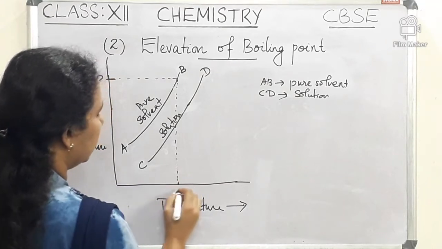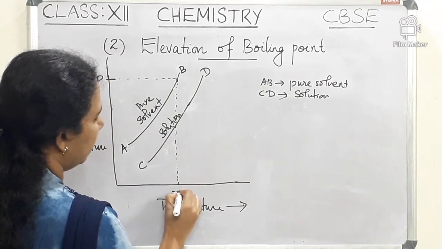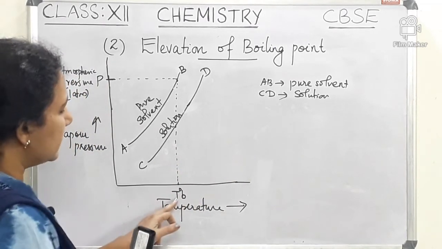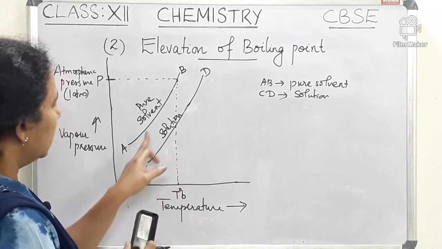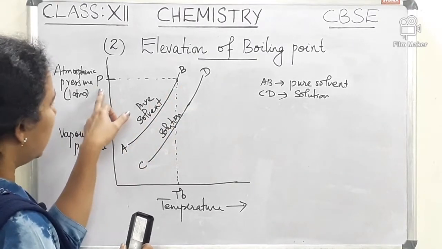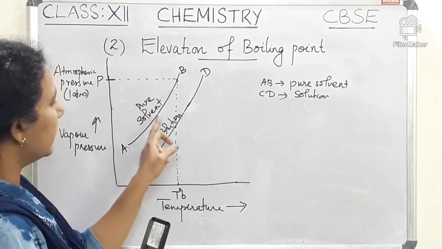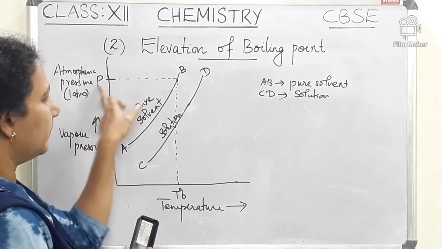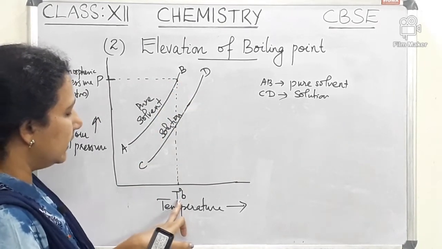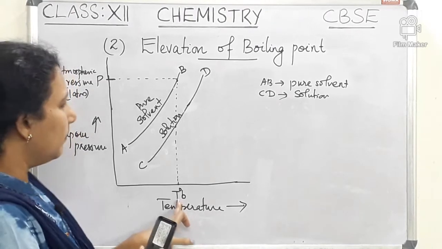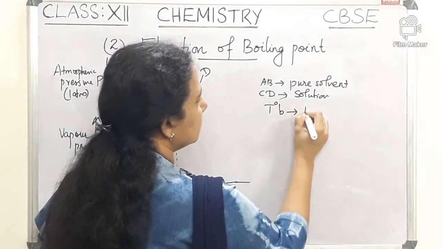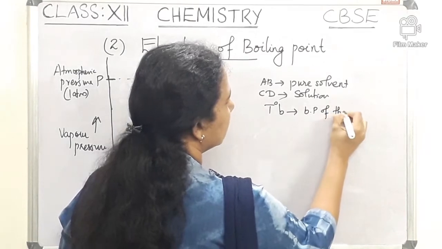This is the temperature at which that liquid boils, indicated by T0B. That means the vapor pressure of that solvent becomes equal to atmospheric pressure, and the corresponding temperature T0B is the boiling point of the pure solvent.